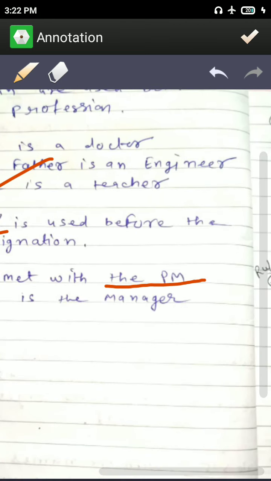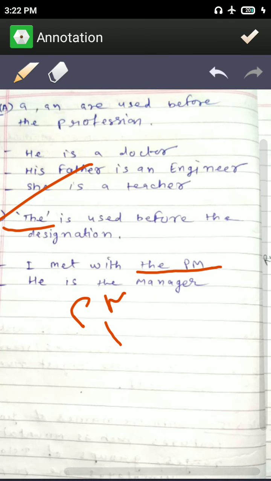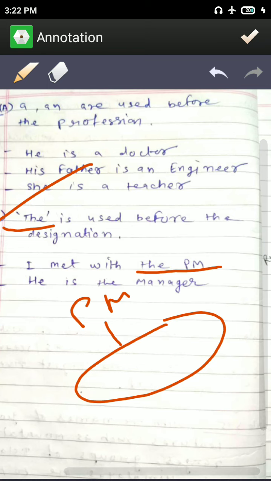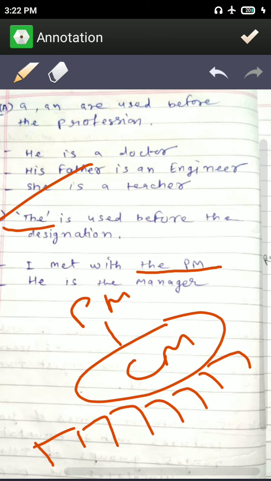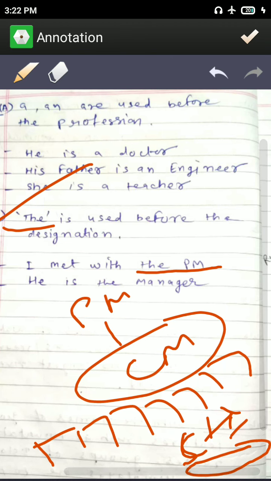Okay, PM is a designation. Before PM there are cabinet ministers, and before cabinet ministers there are different members of parliament. In states also there is the CM, and the CM has different members of legislative assembly.